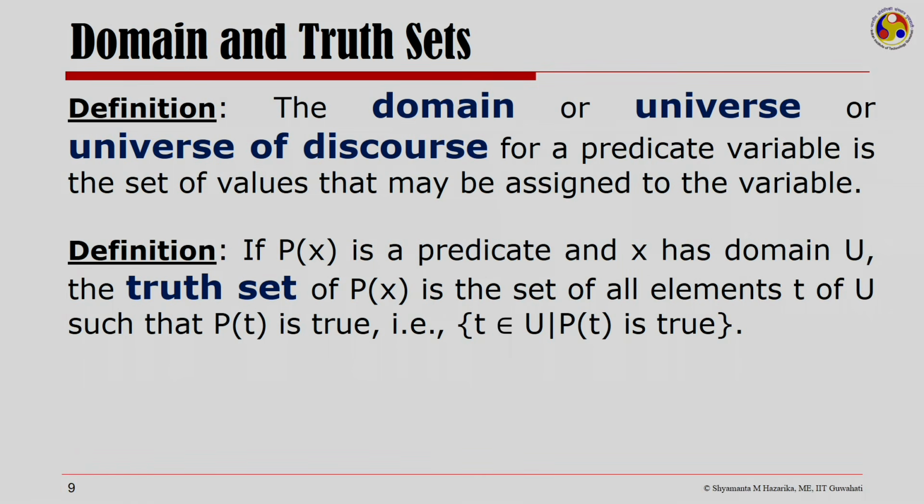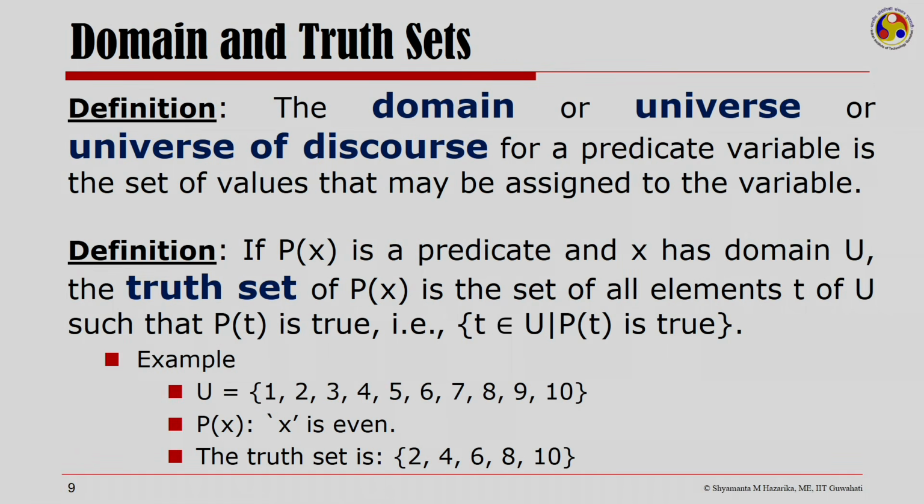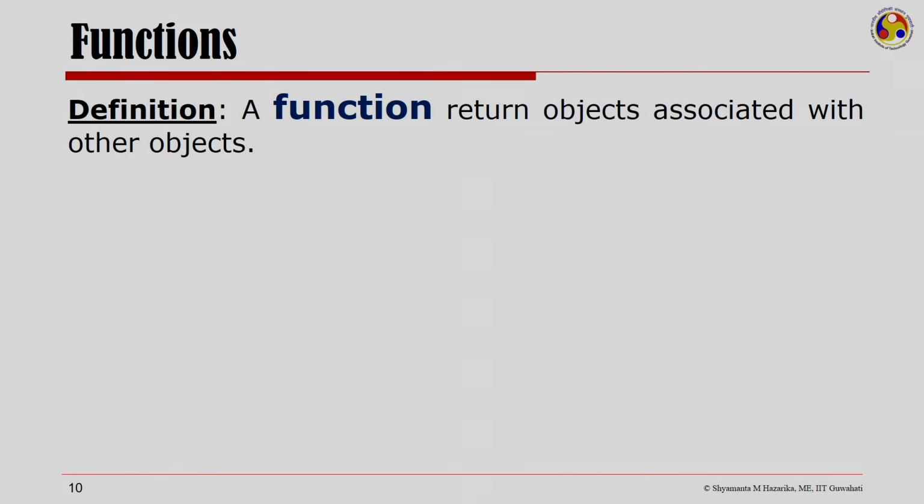Let us try to understand this with an example. Here I have a domain U which is the first 10 integers, 1 to 10. I have a predicate P(x) which is saying x is even. Given the predicate P(x), the truth set is therefore the set of even integers, which is 2, 4, 6, 8 and 10. Now, let us look at what we mean by function in first order logic.